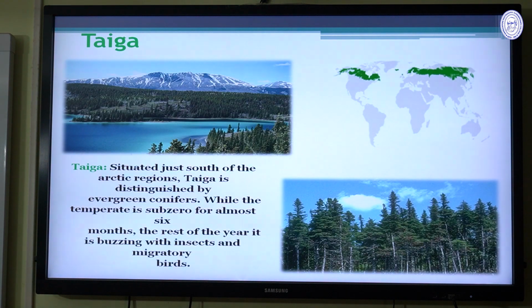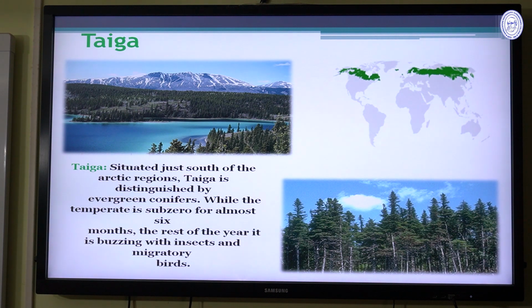And then there is the taiga. It is situated just south of the Arctic region. Taiga is distinguished by evergreen conifers, where the temperature is sub-zero for almost 6 months.